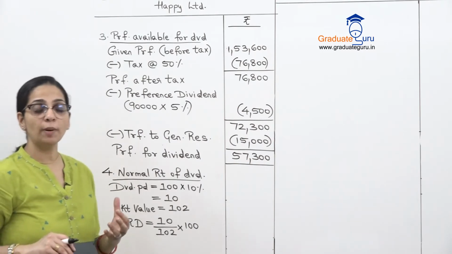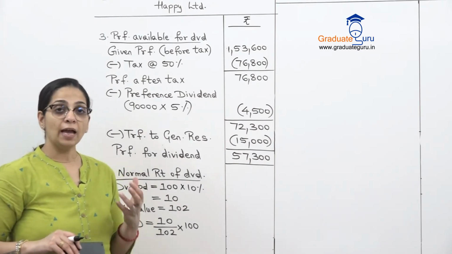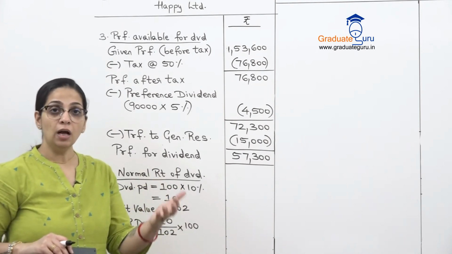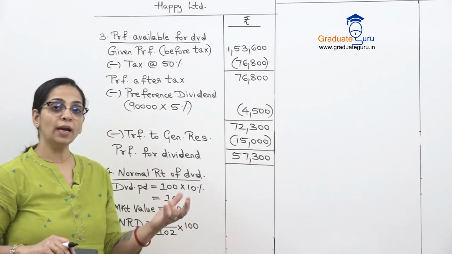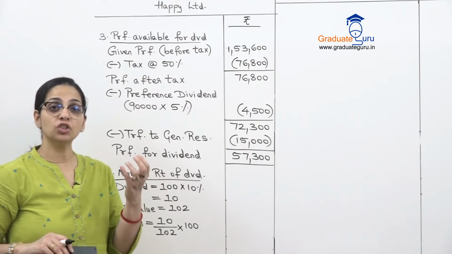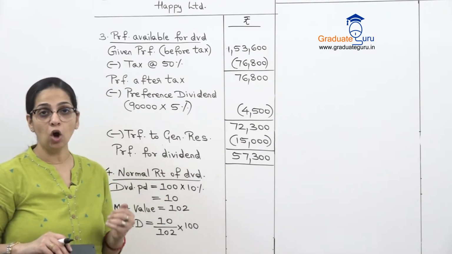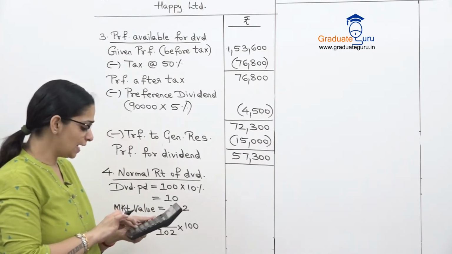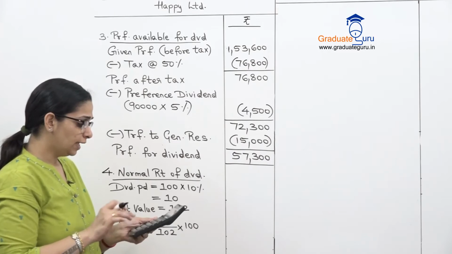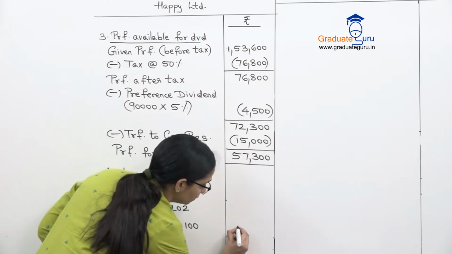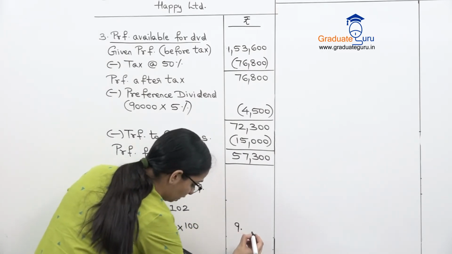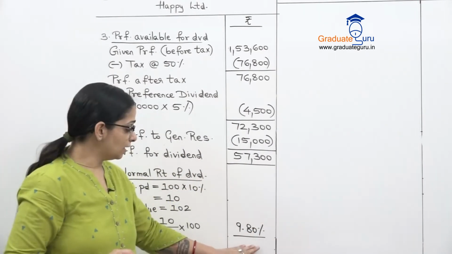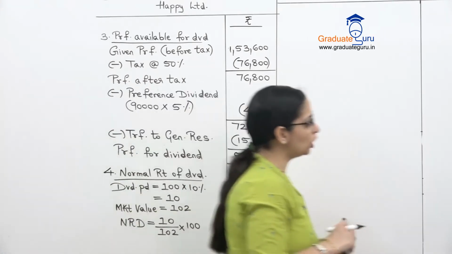If you remember, जब हमने formula लिखे थे, I had told you that generally we compare the dividend paid by a company against the market value to get what is the actual rate of dividend which the shareholders are earning on the shares. Okay. So let's calculate this. 10 divided by 102 into 100. We get 9.80%. So let's take this 9.80 to our formula over here.